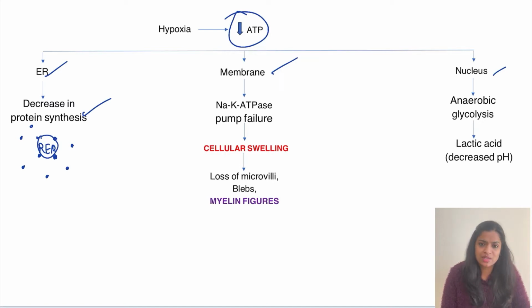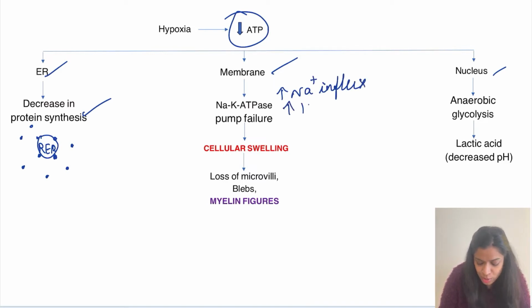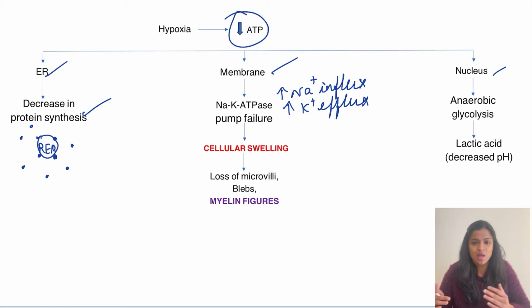Next, in the membrane, we'll see what happens. There is a pump called the sodium potassium ATPase pump. This is dependent on ATP. So when this pump fails because of decrease in ATP, what will happen? There will be increased sodium influx into the cell and increased potassium efflux. Normally, the potassium is supposed to be inside the cell, while sodium is supposed to be outside the cell. But when ATP is not there, the increased sodium influx will happen into the cell, and the potassium will start going outside of the cell.